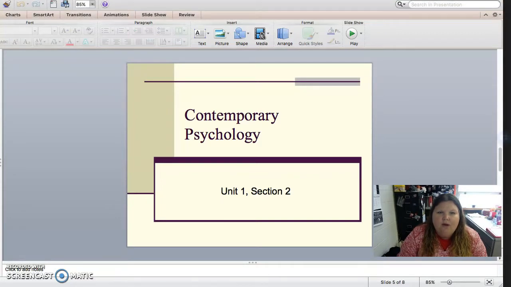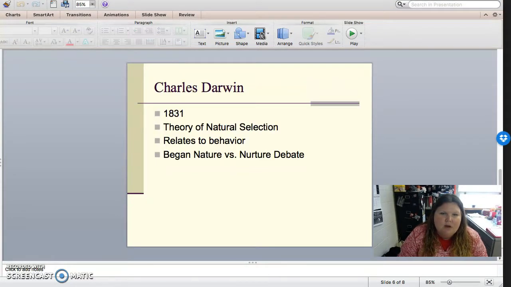So we're going to start with Charles Darwin. Charles Darwin was actually a biologist. He was studying evolution, and in 1831 he went to the Galapagos Islands and was looking at the different species and came up with this idea of what's called natural selection. This theory of natural selection is basically that traits are passed on from one species to the next in order to help with survival.